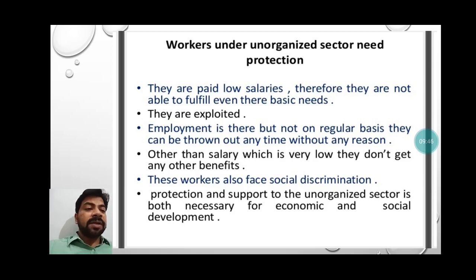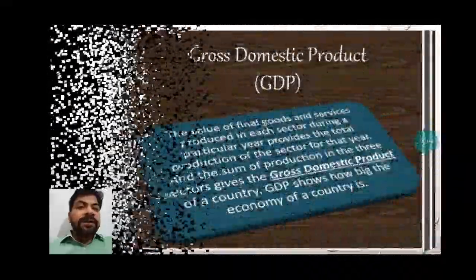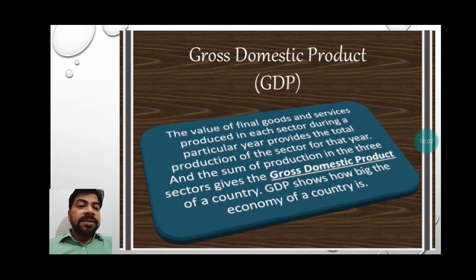Protection and support to the unorganized sector is necessary for both economic and social development. That's why their development is required, because ultimately they are also playing a very major role in the development of our Indian economy. Altogether this is the matter of GDP, gross domestic product, the value of final goods and services produced in each sector during a particular year, which provides the total production of the sector for that year.